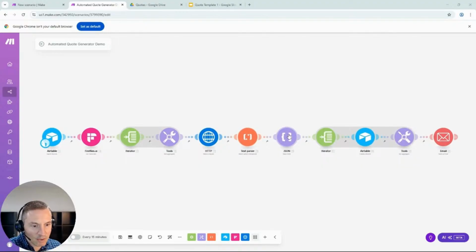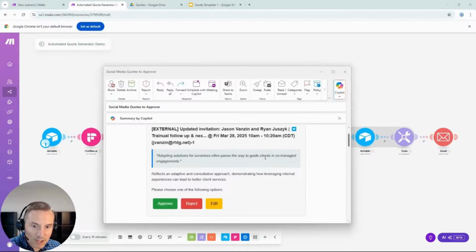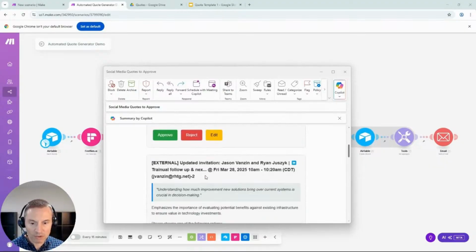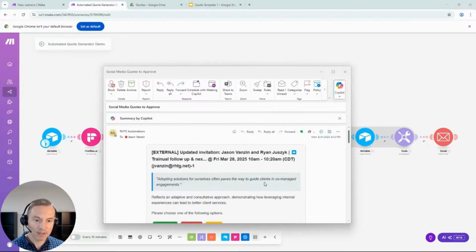We create a JSON array, which we iterate over, save to a table, and then we create an HTML email and email it to ourselves for review and approval, which, if you don't recall, looks like this. This is from a call I had with Traniel. It created these quotes. Again, some are good, some are bad. We don't need a ton. If we get one a week, that would probably be pretty good.